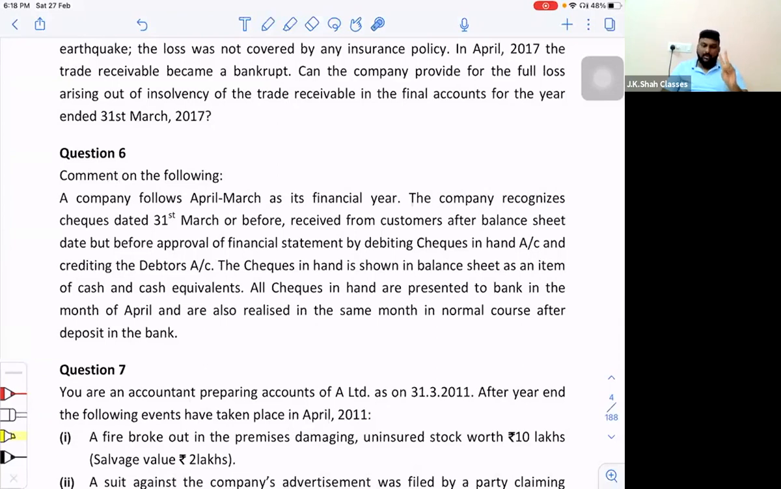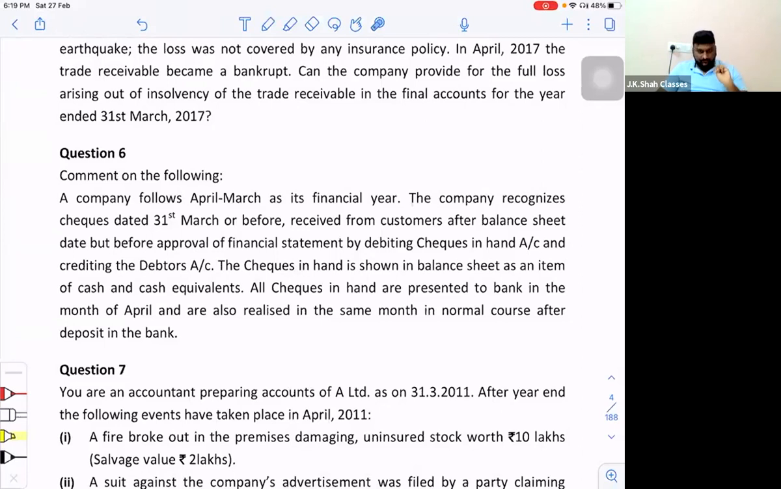Point number two, where is the condition existing on the balance sheet date? Technically no condition exists on the balance sheet date, because if you have a debtor, it is implied that you are going to get a check. So getting a check does not make it an event. Receiving a check from the debtor is not an event at all.